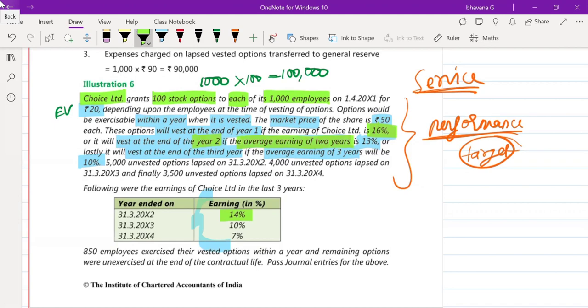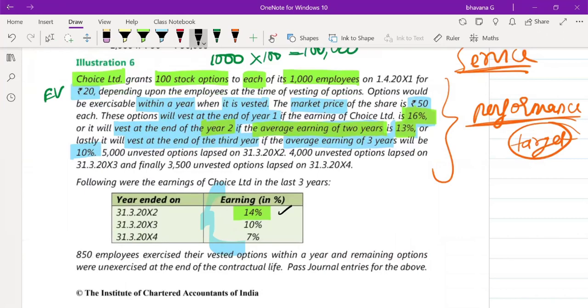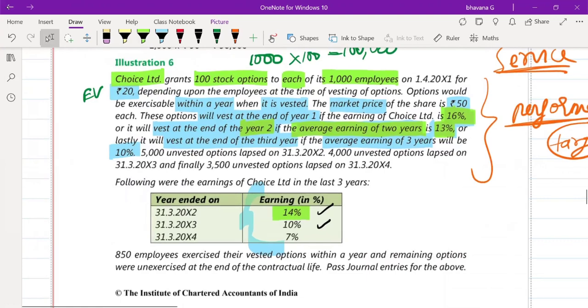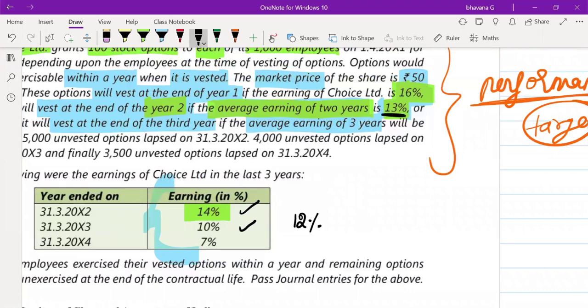Next, they have told you that by the end of year 2, the average earning of 2 years should be 13%. Here, what is the average earning of 2 years? Let's see. The earning of year 1 is 14%, year 2 is 10%. So 14% plus 10%, divided by 2. Average earning is actually 12% by year 2. But their expectation was 13%. So by the second year end also, they won't vest their option.